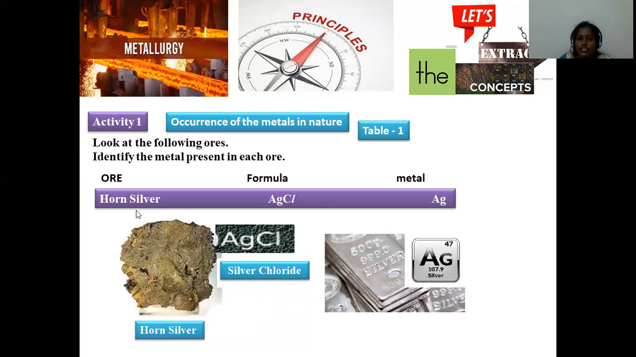And next is horn silver. Horn silver is composed of AgCl. The chemical formula is AgCl, and the chemical name is silver chloride, right? From this we can extract a convenient percentage of silver metal. So silver can be extracted from horn silver, which is a suitable ore for the extraction of silver metal.